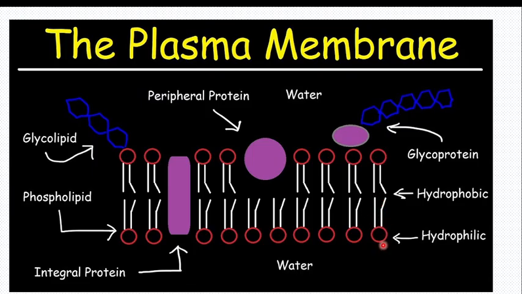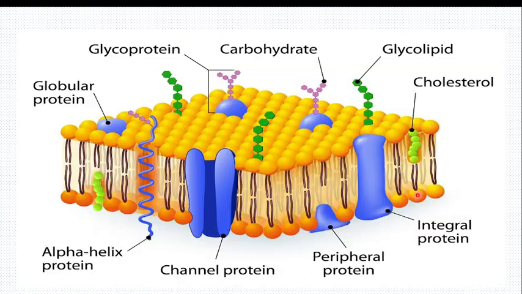Once I talk about lipids in unit number 8, you will understand more. Hydrophilic means water loving. Hydrophobic means water hating; they don't love water, and when you put them with water, they are not miscible.